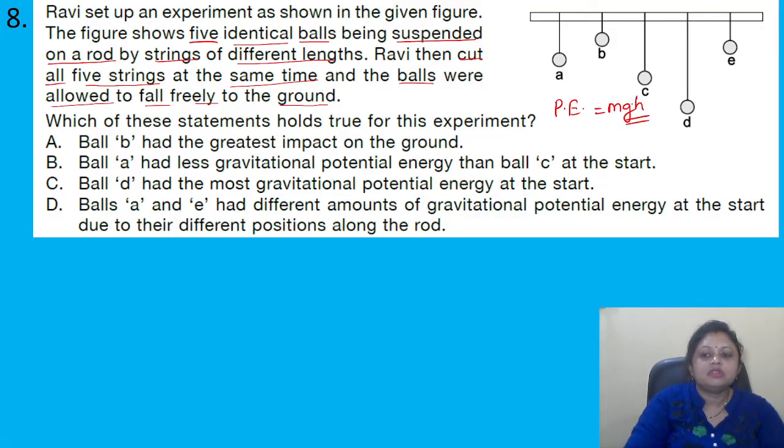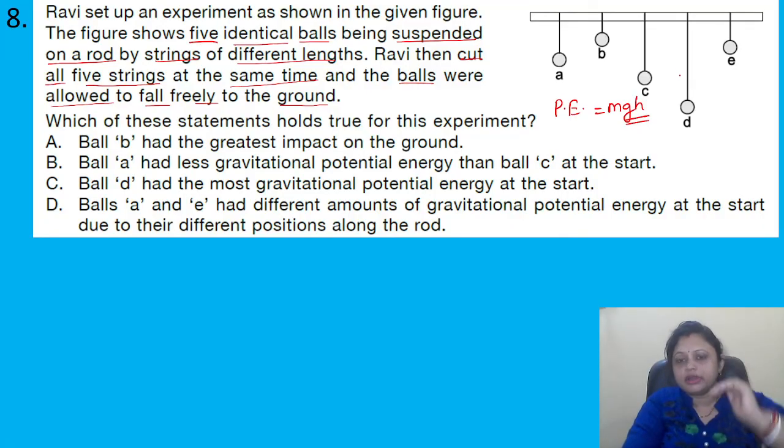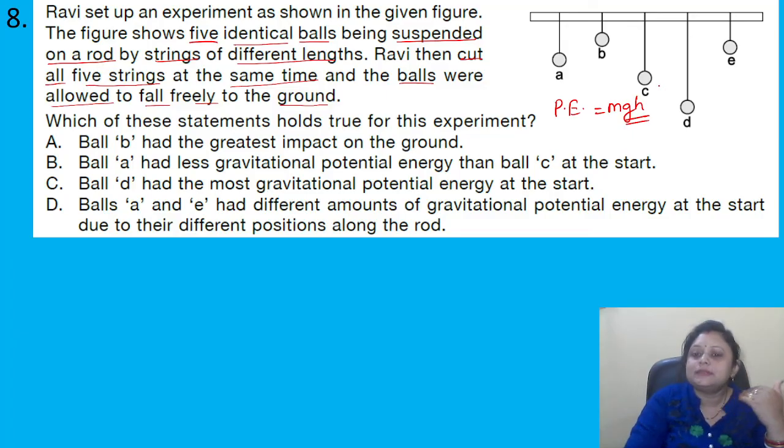So m is the mass of the ball, g is the acceleration due to gravity, and h is the height. So if they are identical balls, it will depend on the height from the ground. If height is more, it will possess more potential energy. If height is less, it will possess less potential energy.